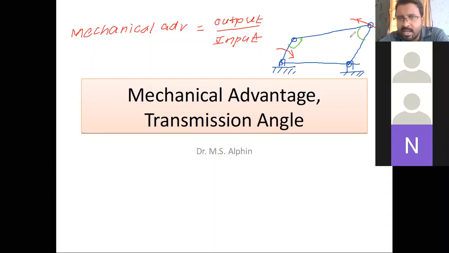Here, this angle we generally name the transmission angle, and this one the angle between the driver and the coupler, beta. This notation varies from book to book, no problem. The angle between the follower and the coupler is gamma, and the angle between the driver and coupler is beta. So these two angles are the main angles deciding the mechanical advantage. You can say otherwise in these terms.